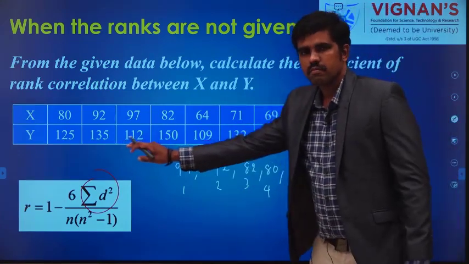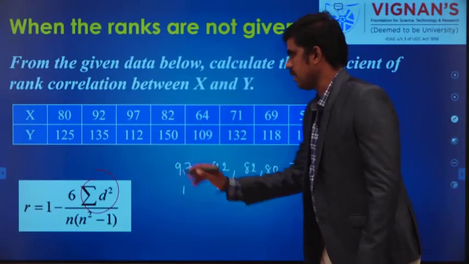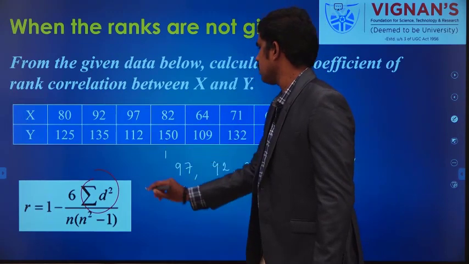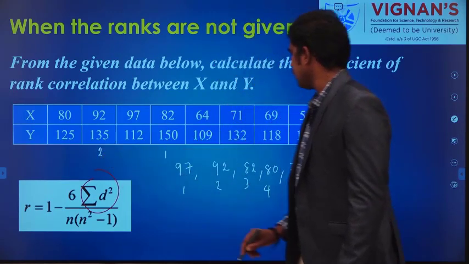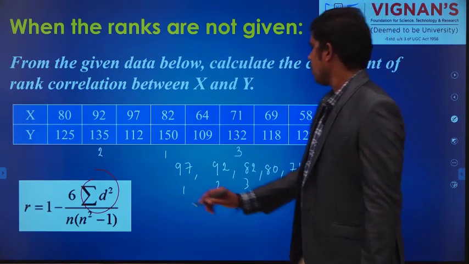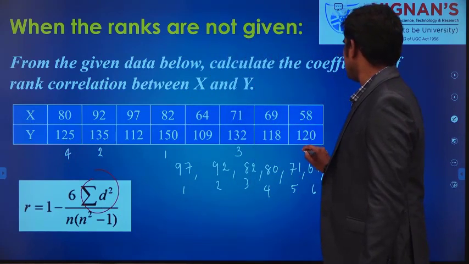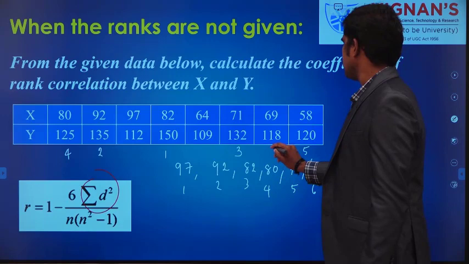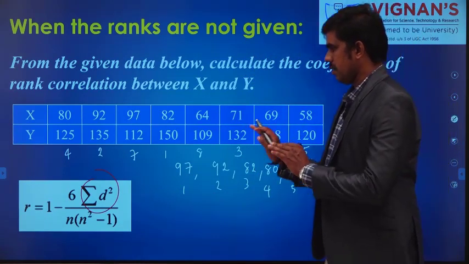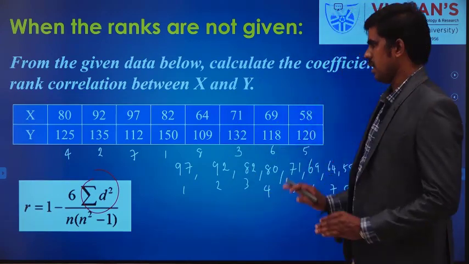Similarly you can find the rank of y. I will write here. So what will be the first value? This is first, 135 is second, 132 is third, then 125 is fourth, 120 is 5th, 118 is 6th, 112 is 7th. I have assigned the rank for each and every value of x and y, right?